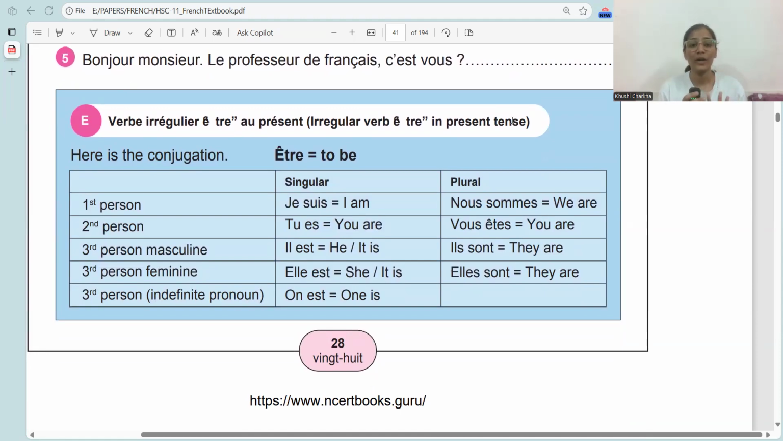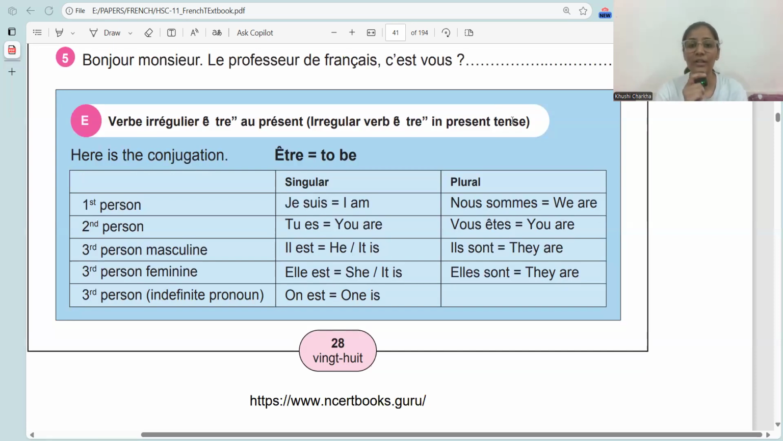Now, what does verb être mean? First of all, in French language, there are 3 types of verbs. This is for your basic knowledge. You can write it down in your notebook. Okay, 3 types of verbs. Let us begin with the broader category. 2 types, regular and irregular. In regular, there are 3 types: er ending, ir ending, and re ending.